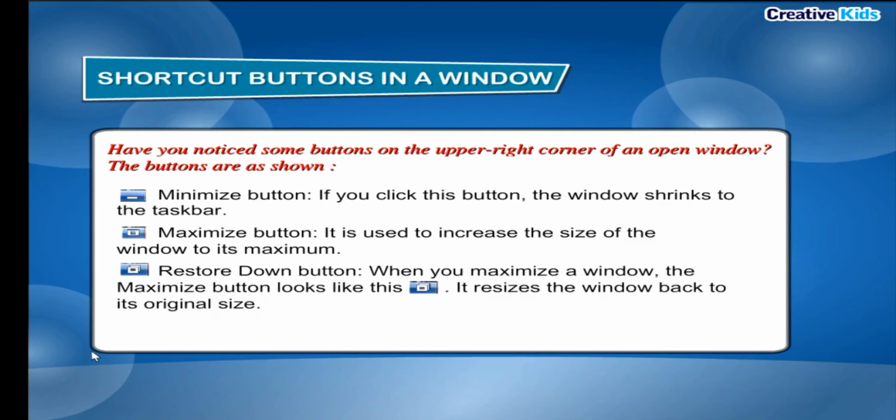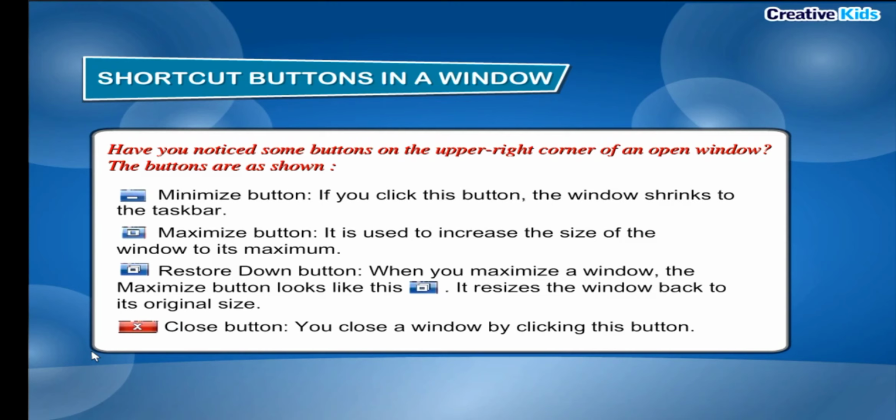Restore down button. When you maximize a window, the Maximize button looks like this. It resizes the window back to its original size. Close button. You close a window by clicking this button.